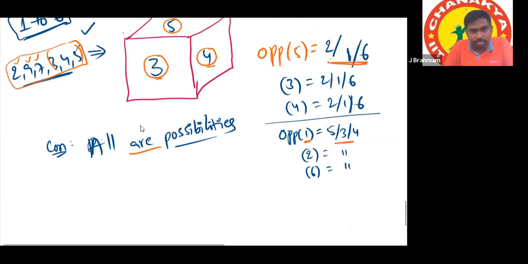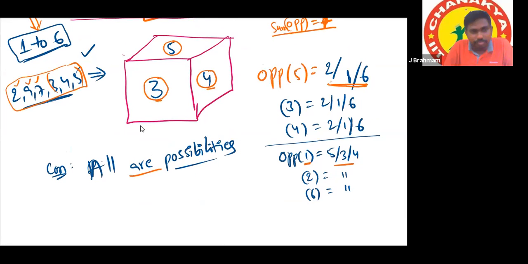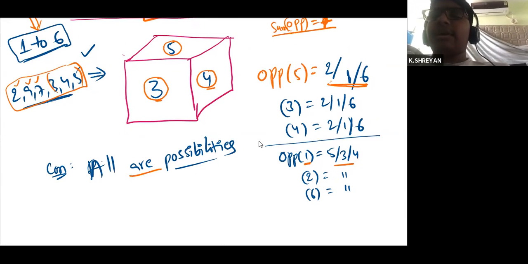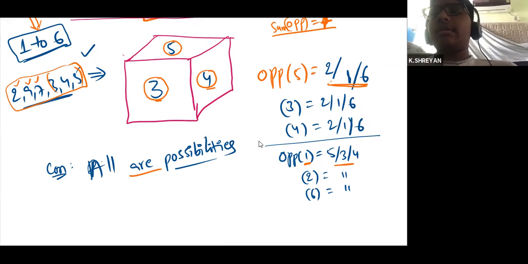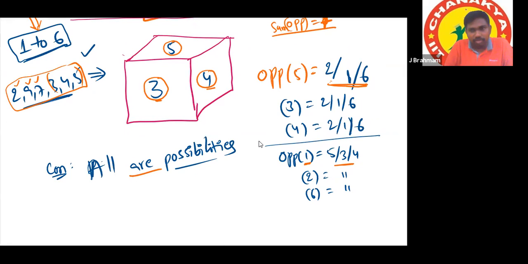Just one doubt, sir, on that same question. If the numbers are 1 to 6, and they ask what is the opposite of 2, what should we write? You told us they will ask 1 to 6 only, no, sir. If they ask 2 opposite, we should write 3 or 4 or 5. This is already written here. Okay. 2 opposite is 3 or 4 or 5.